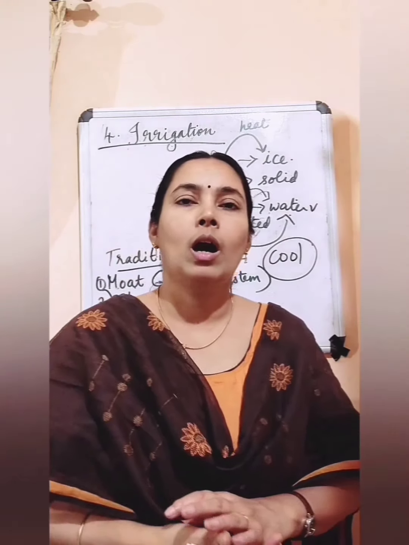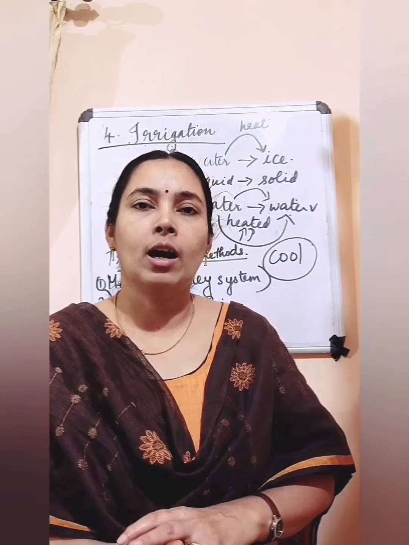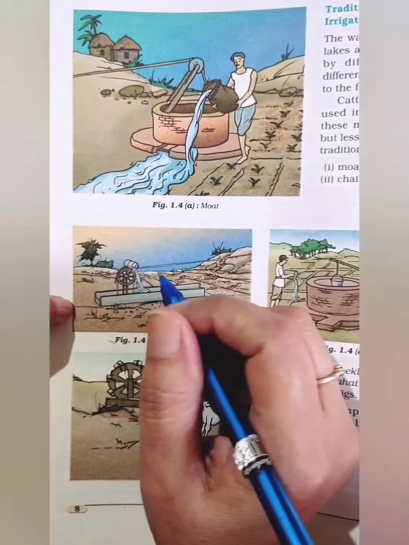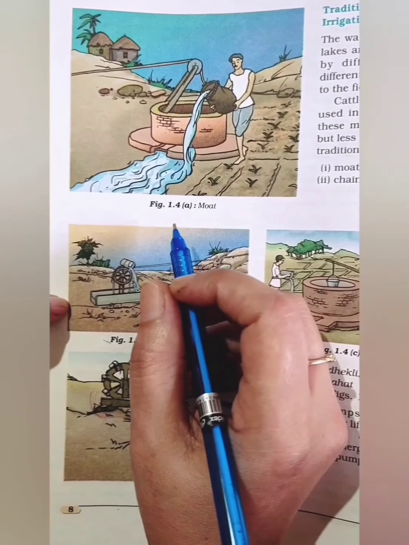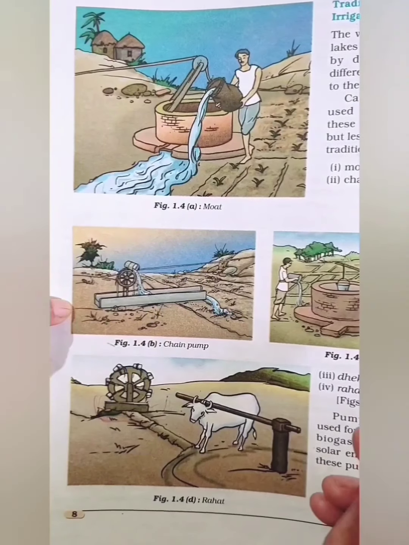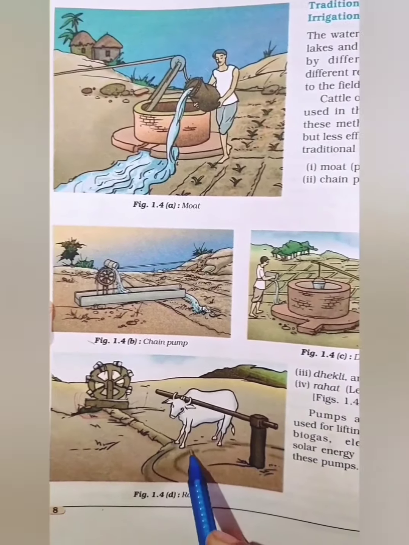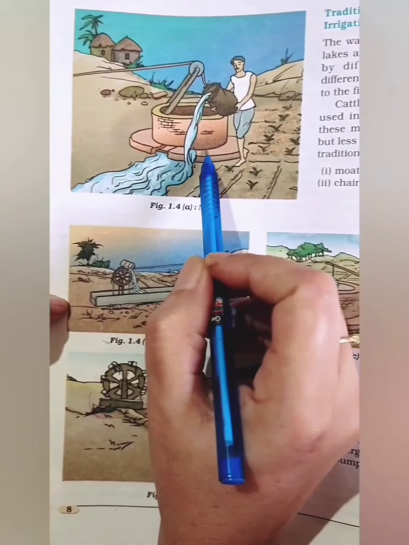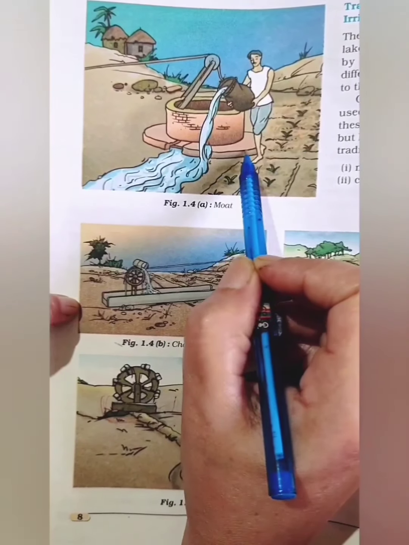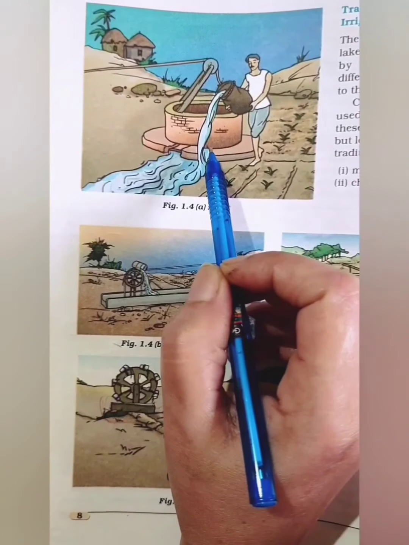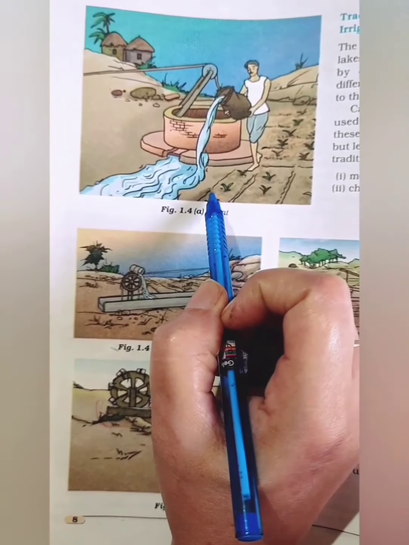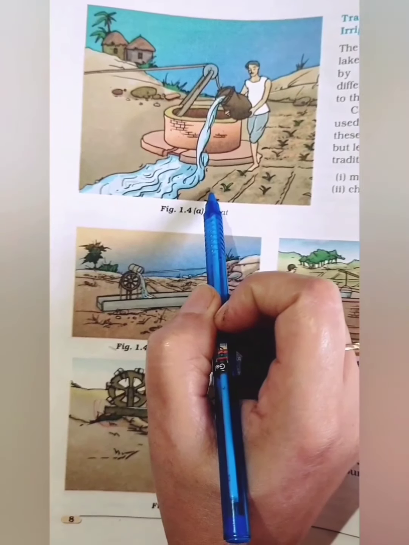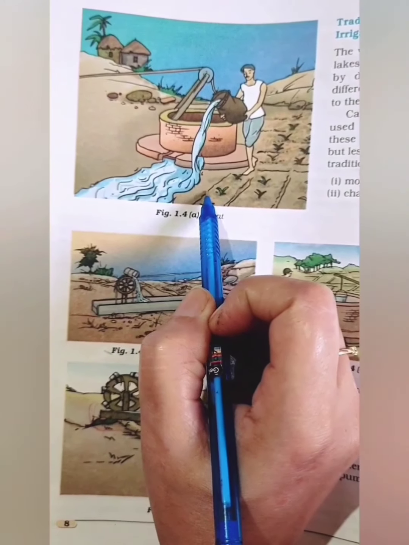So now we can look at how these different methods work. The various traditional ways are motte, chain pump, Dekli and Rahat. First we can look at the working of a motte. It is also called the pulley system. A motte system is one of the simplest and cheapest irrigation systems.